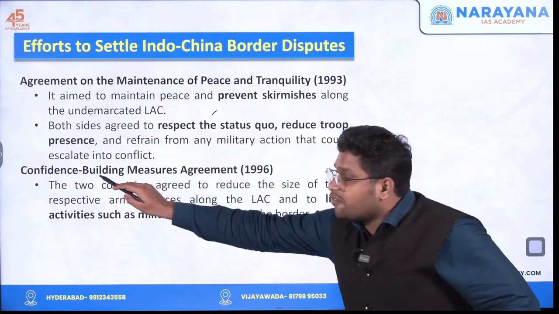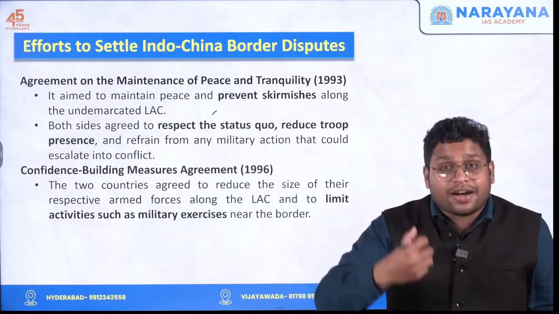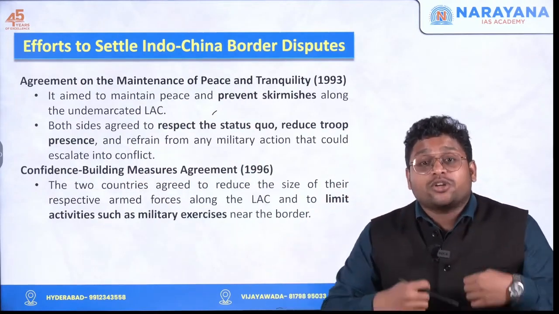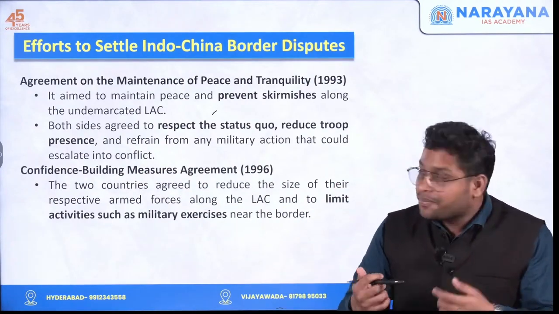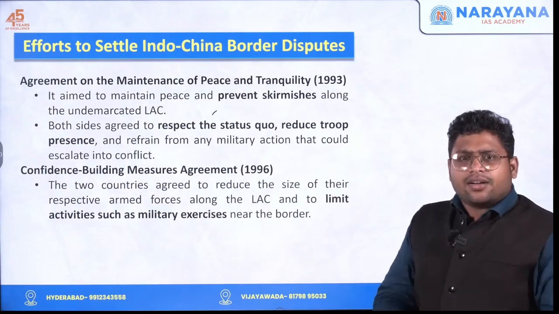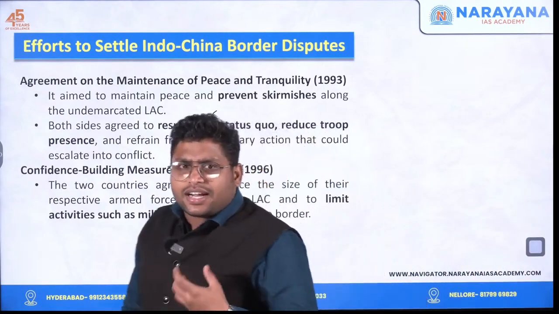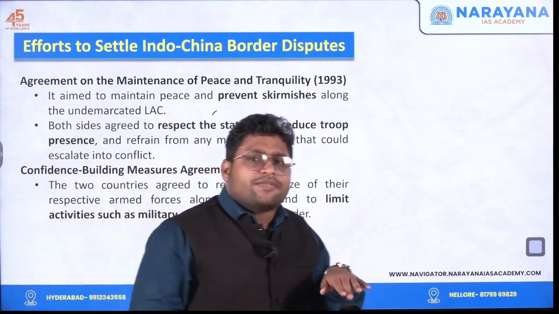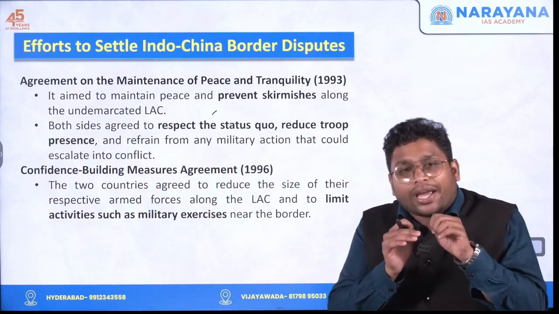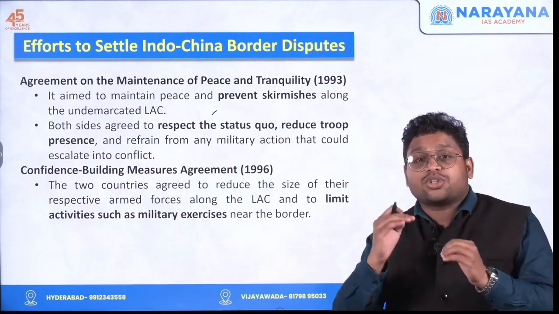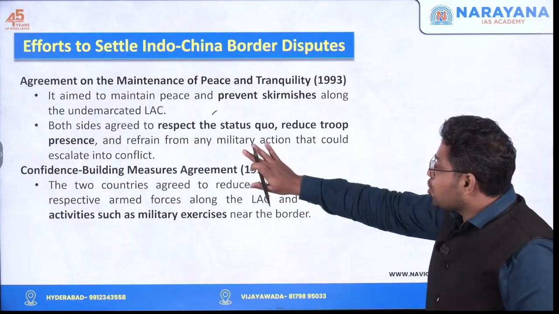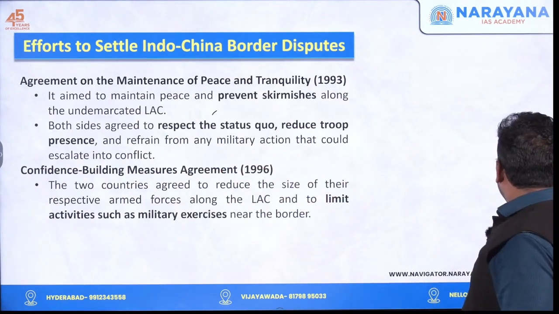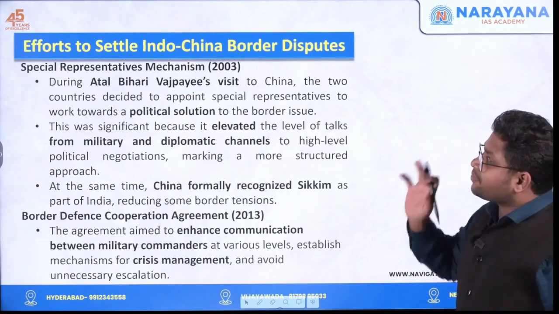So some confidence building measures were required. Confidence building means we are going to build the trust among each other. So for that we decided that whatever military exercises we conduct in that region, we will reduce that. We will not do such activities. We will not do anything which will escalate the situation or make the situation worse. So this agreement was brought in the year 1996.